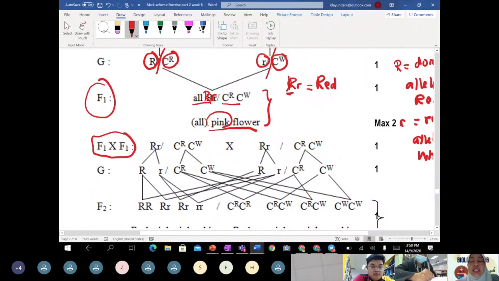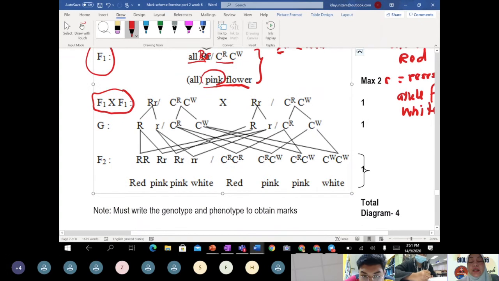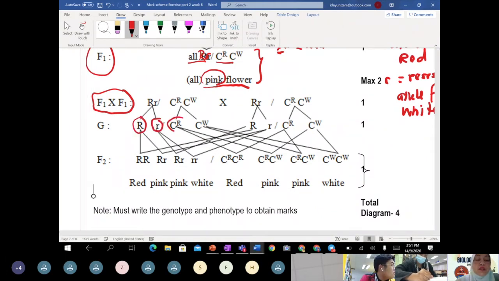But in this incomplete cross, these are the gametes, class.